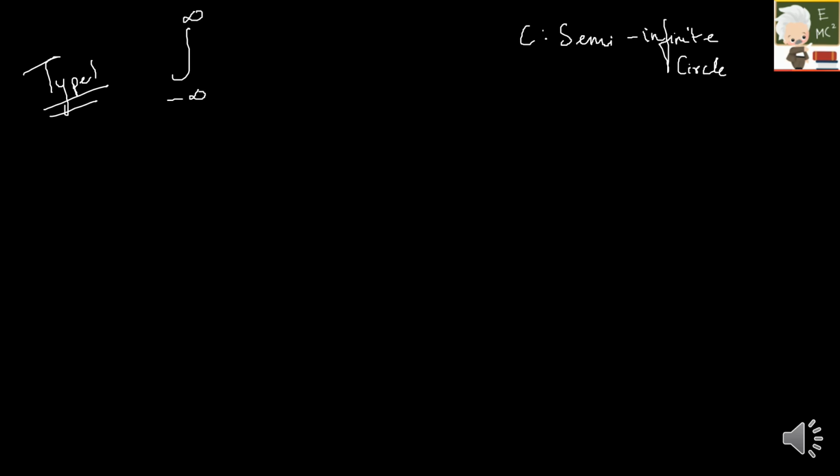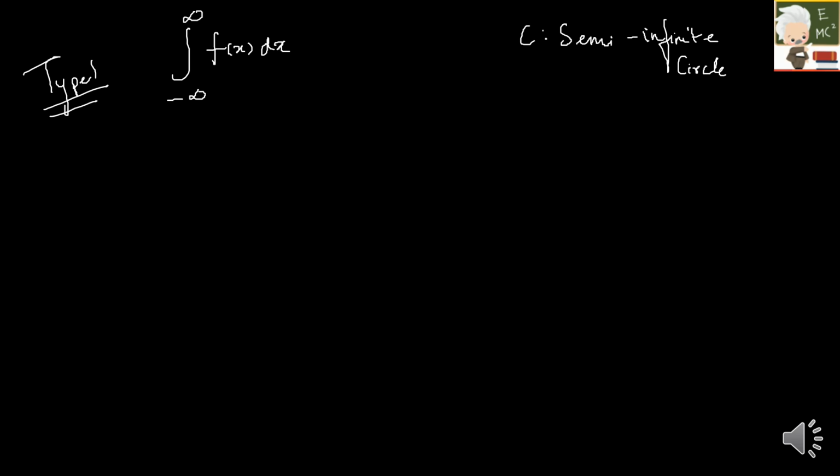In our previous video, we have seen the contour was defined over a curve or a line. So here my contour is going to be a semi-infinite circle, right? So let this be the type 1 problem, because we'll be discussing quite a number of easy tricks over here. You should be very careful with that. So let there be a function, the integral from minus infinity to plus infinity of f of x dx. So I have to integrate this function, okay?